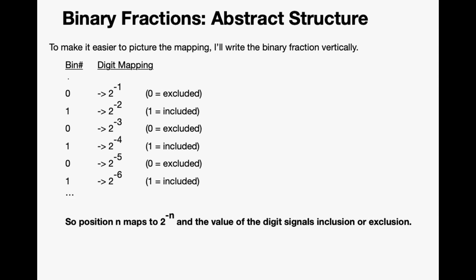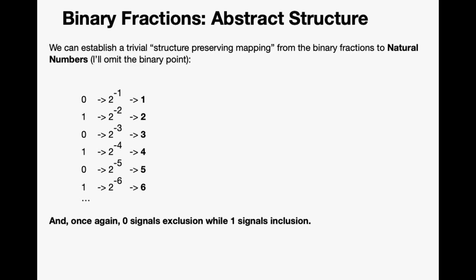Here we can see the first place maps to 2 to the negative 1, the second place 2 to the negative 2, third to 2 to the negative 3. Basically, the digit in position n maps to 2 to the negative n. We can establish a trivial structure preserving mapping from the binary fractions to natural numbers. I've omitted the binary point. So the first place maps through to 1, the second place maps through to 2, third place maps through to 3, etc.